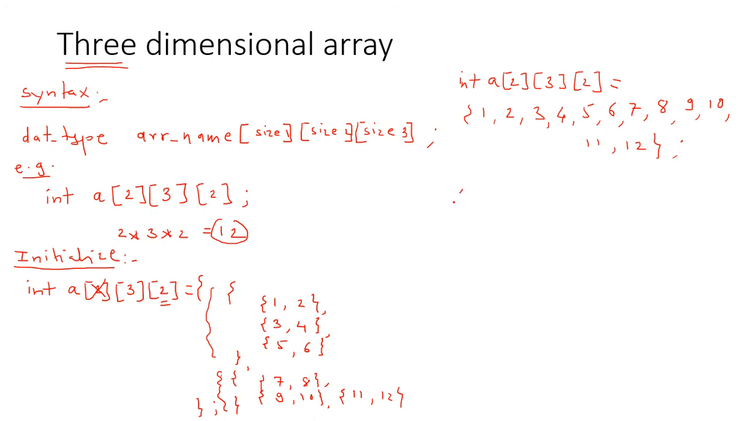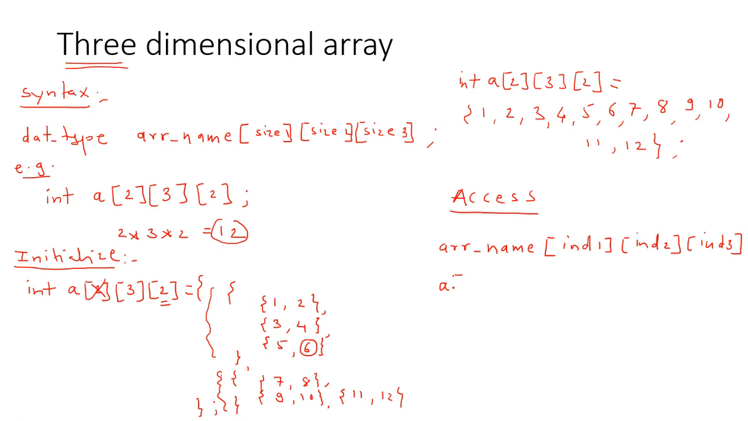Now the next concept is, I want to access the elements of this three-dimensional array. Now how to access? Let's see the first syntax. Array name, and within this array, index 1, index 2 and index 3. Suppose I want to access this 6. I want to access this sixth element. So how to access this sixth element? The name of the array is A.